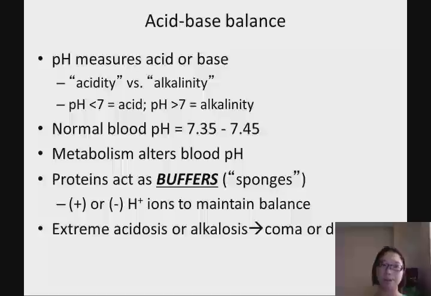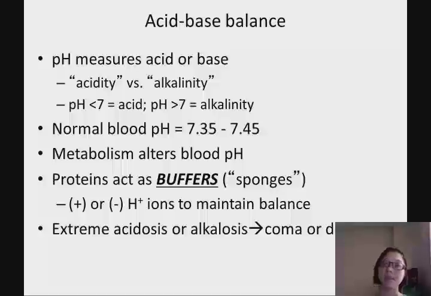However, metabolism alters our blood pH level. So at this time, proteins act as a buffer, because we have an acid group, an amino group and an R group in the amino acid. In an acidic solution, which means you have high hydrogen protons, the amino group is going to accept more hydrogen to neutralize the acid.